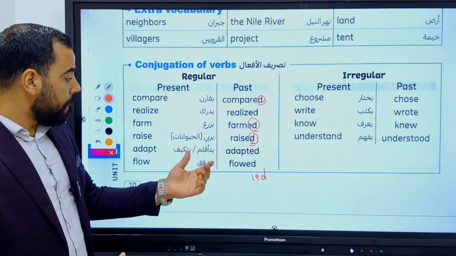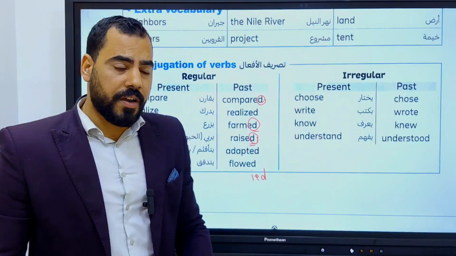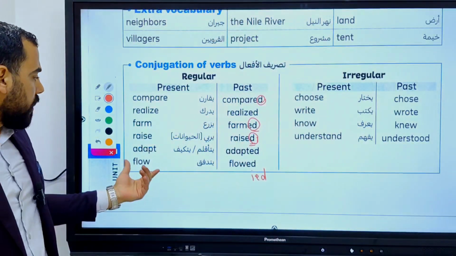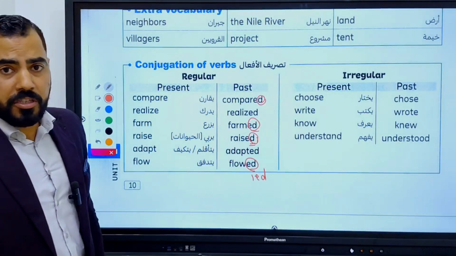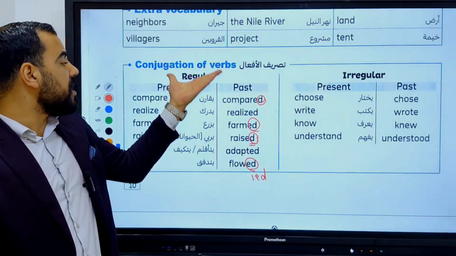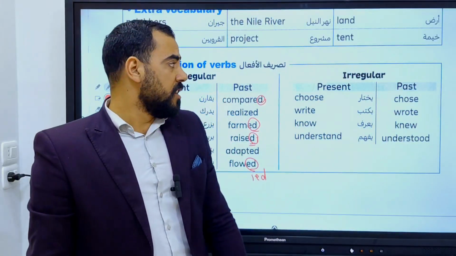Okay, flow. The Nile River flows through the desert. Flow through the desert, flowed. We add ed to change it from being in present to be in the past. So these are the regular verbs. Let's move to the irregular verbs.